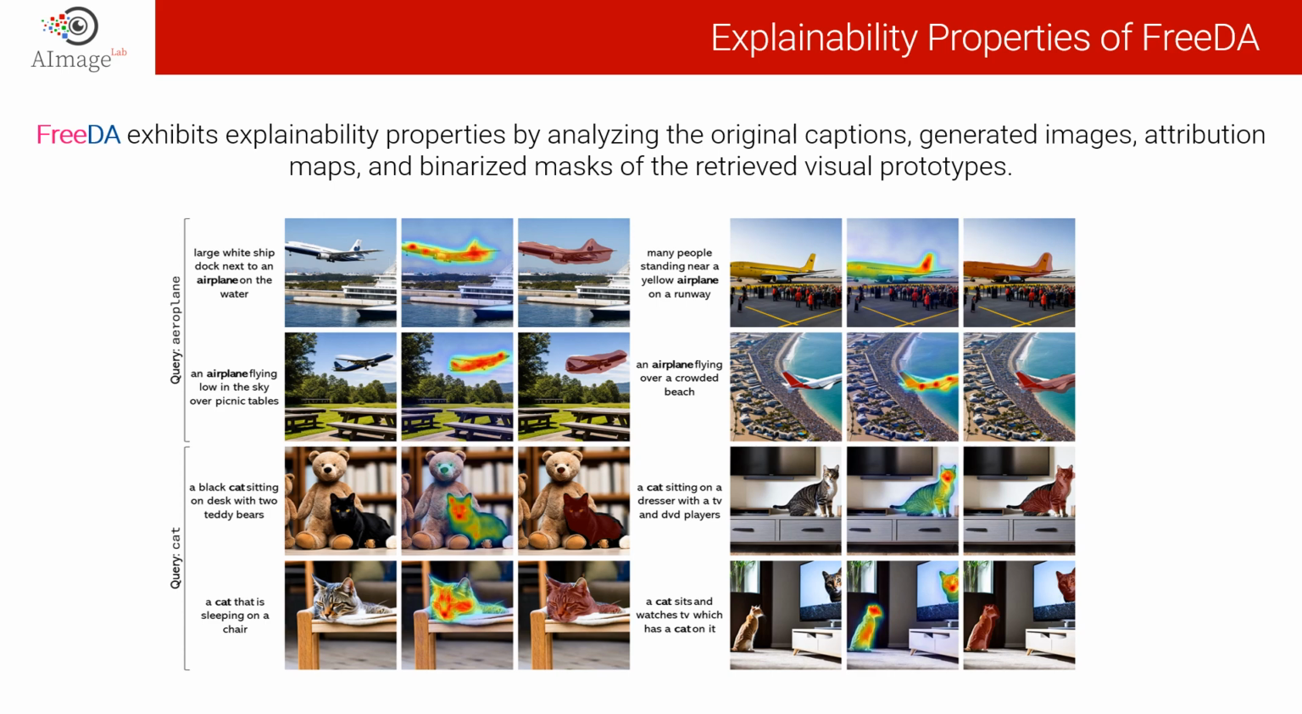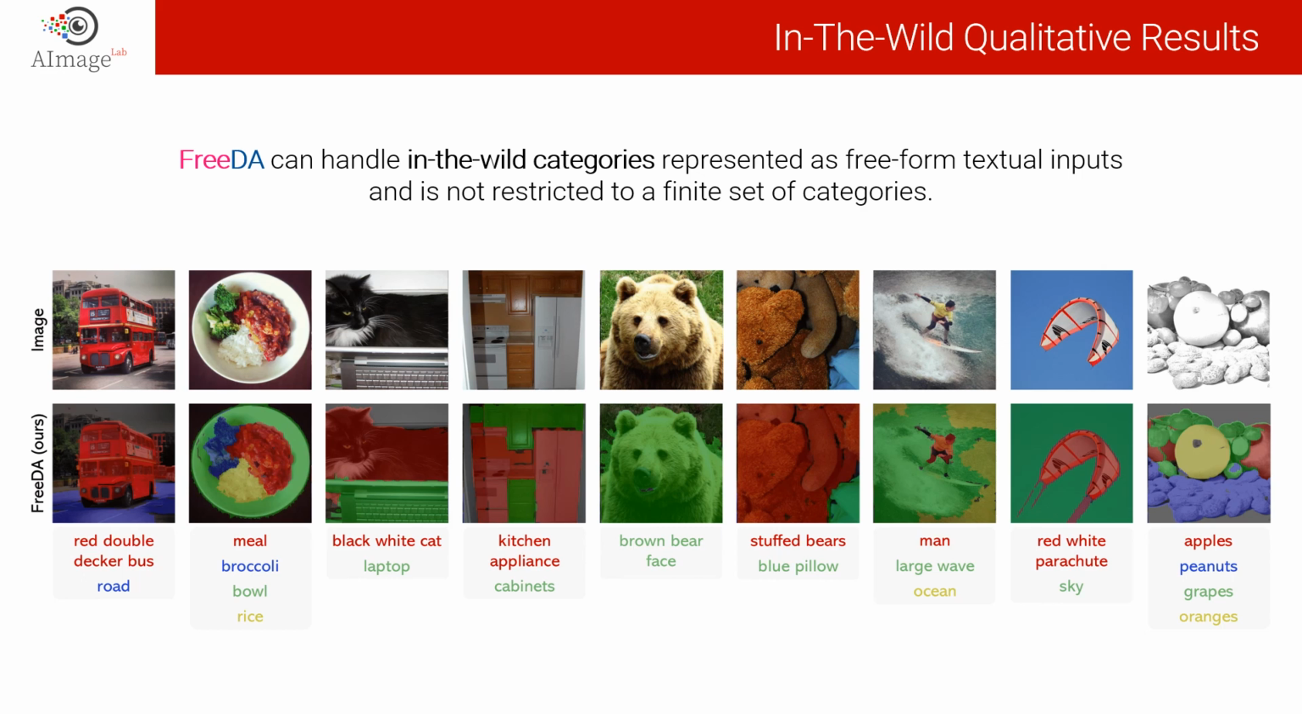In this slide, we show that FreeDA can also handle in-the-wild categories represented as free-form textual inputs and is not restricted to a finite set of categories. This is possible because we build the retrieval text embeddings by combining the nouns with the caption in which they are found. For example, FreeDA can segment concepts such as red double-decker bus, black white cat, and kitchen appliance.